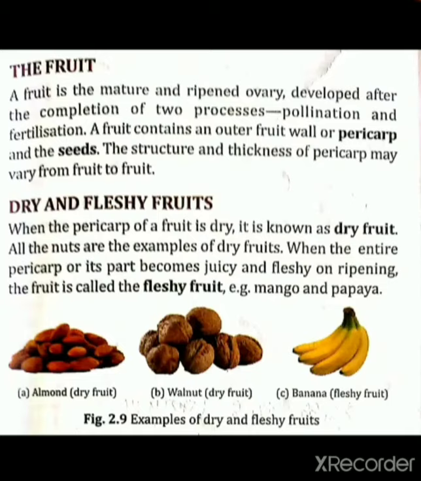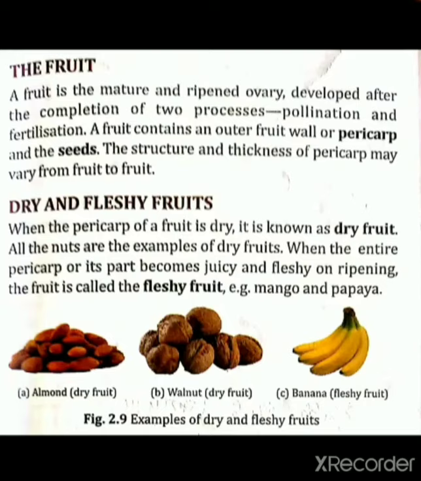So as you know, we have completed pollination and fertilization. So today we will read about fruits. Okay. So a fruit is the mature and ripened ovary developed after the completion of two processes. So we can say that fruit is the output of two processes, that is pollination and fertilization.